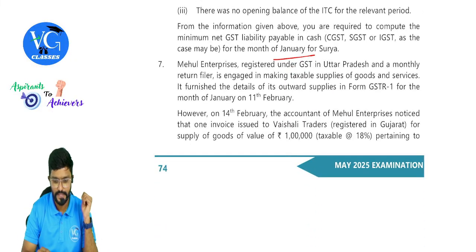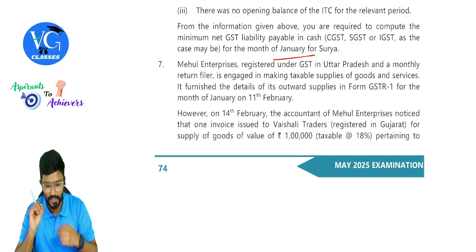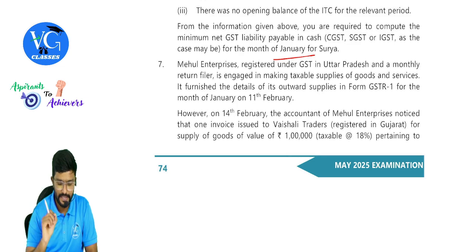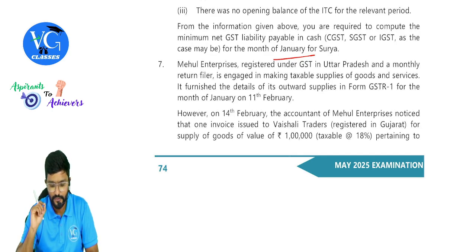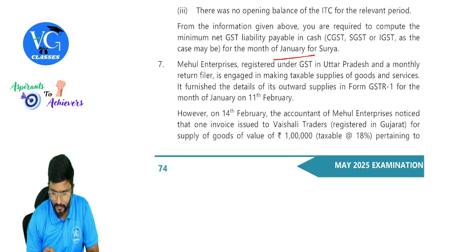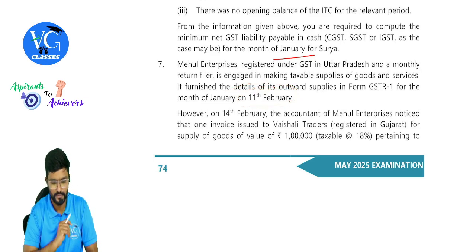Seventh one, guys, seventh one. Mehul Enterprises, registered under GST in Uttar Pradesh and a monthly return filer, is engaged in making taxable supplies of goods and services. It furnished the details of its outward supplies in Form GSTR1 for the month of January on 11th February. Okay, on time, sir? Yes, very good.